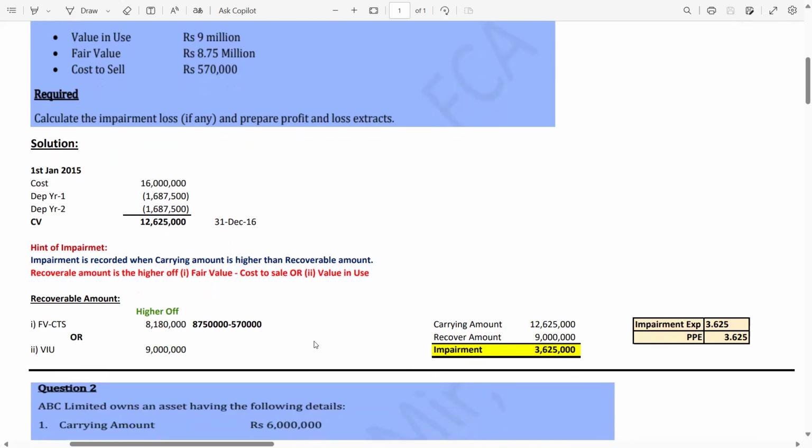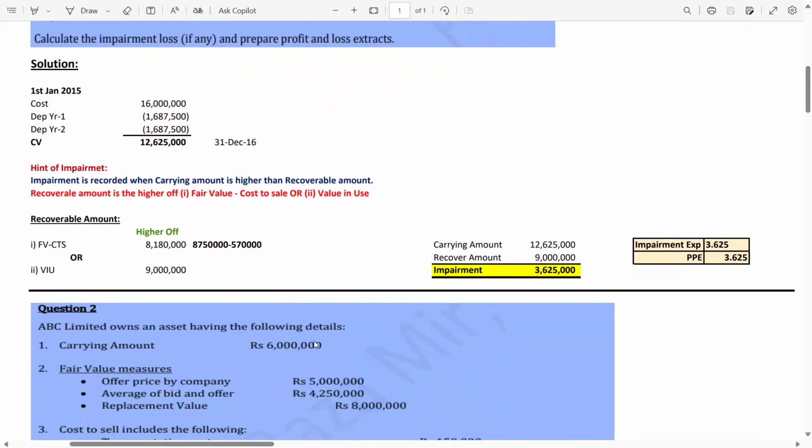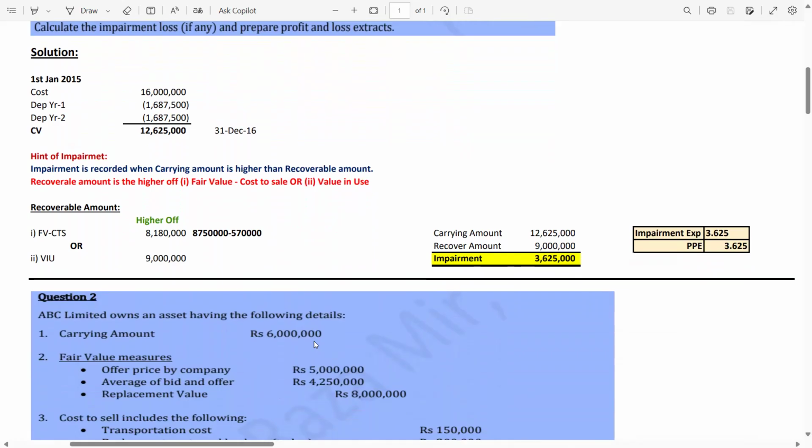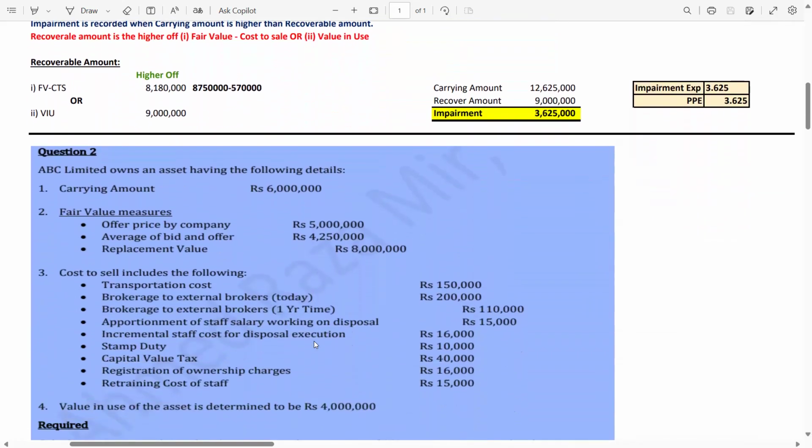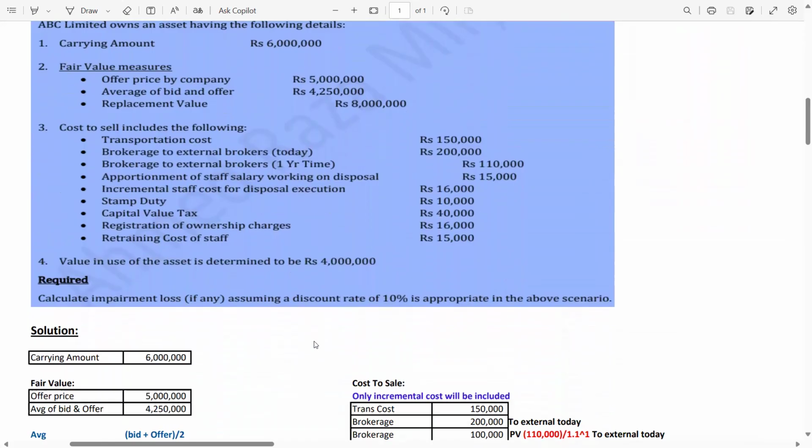Now we are moving to question number 2, in which you have to calculate the carrying value, fair value less cost to sale, and value in use is given in this question. So now guys, let's start this question. This is question number 2. ABC Limited owns an asset having the following details. Requirement: calculate impairment loss, if any, assuming a discount rate of 10% is appropriate in the above scenario.